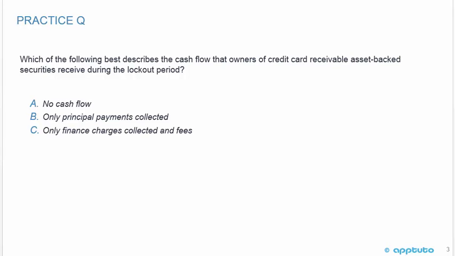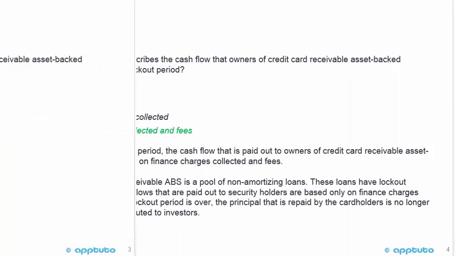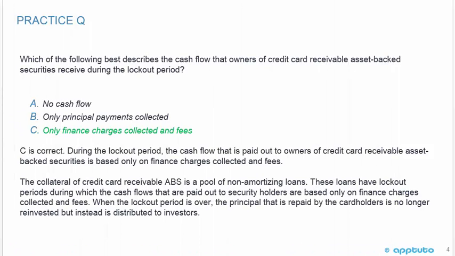The first one: which of the following best describes the cash flows that owners of credit card receivable asset-backed securities receive during the lockout period? A, no cash flow. B, only principal payments collected. Or C, only finance charges collected and fees. The correct answer is C.